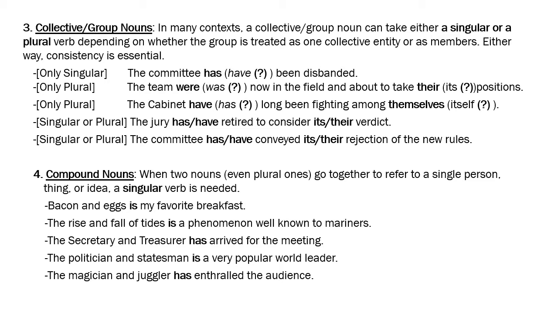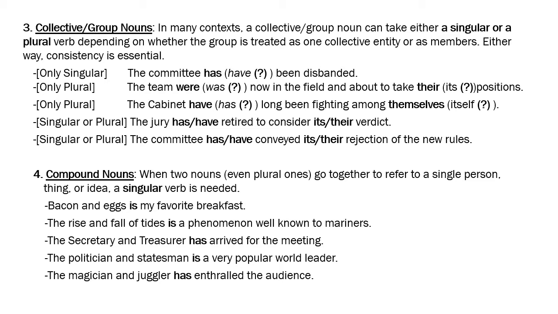So now you're treating jury as one entity, that it has retired to consider its verdict. Yes, that's correct. The jury have retired to consider their verdict. That's also correct, meaning the jury members have retired to consider their verdict.